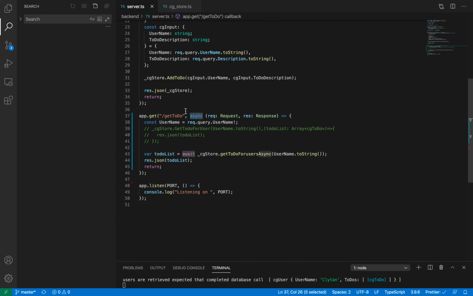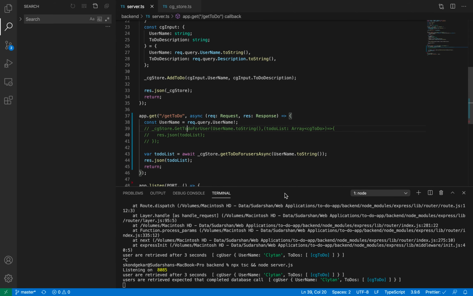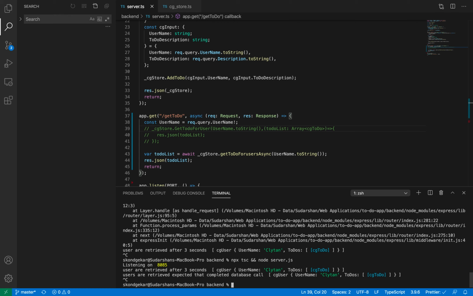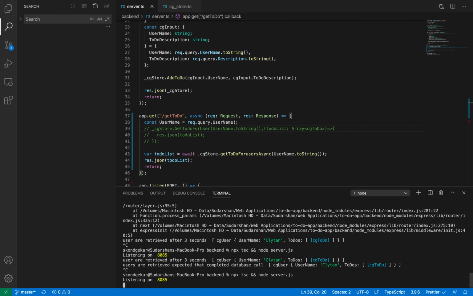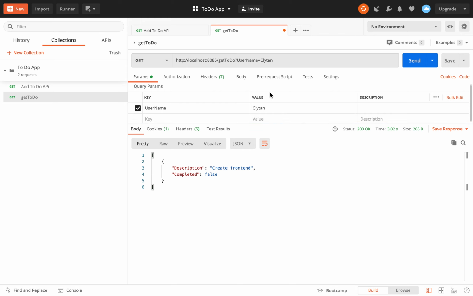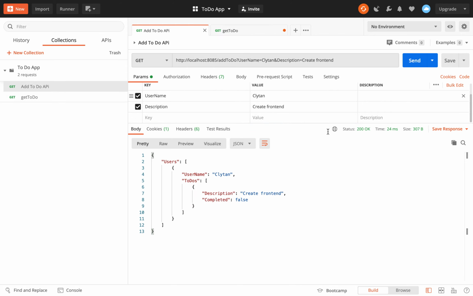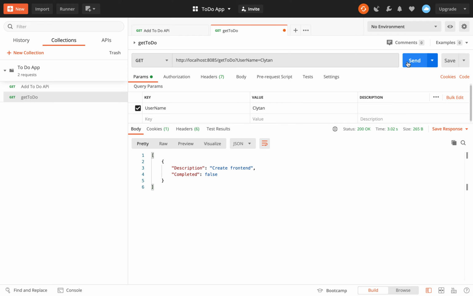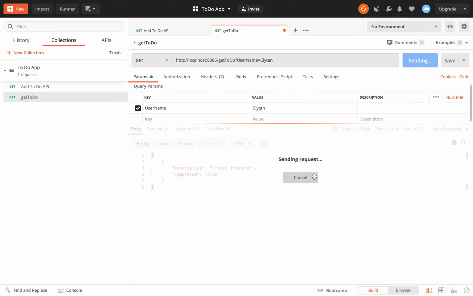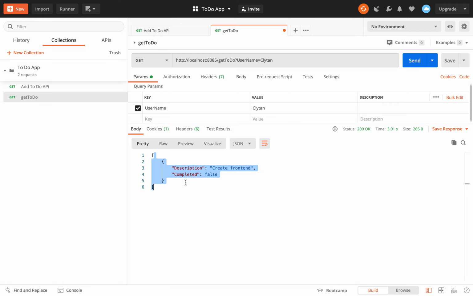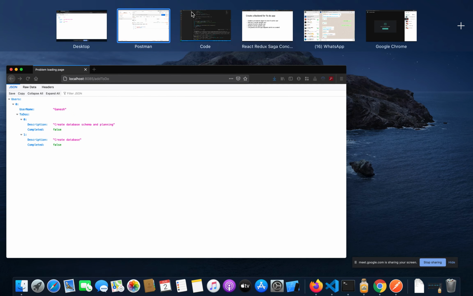Okay. So in Express, you have callback functions. So let's see how it works. It should give you the same results. I'm running the server. Let's go back to Postman. Let's create the user over here. Skeleton user is created. Skeleton 1 2 3, boom. It is giving me a result as expected.